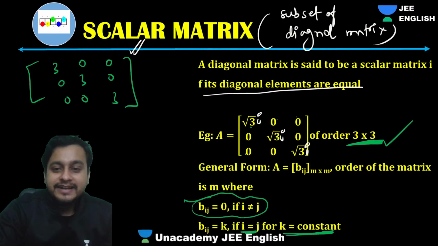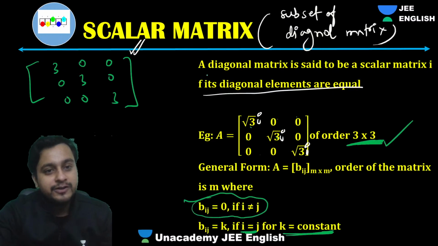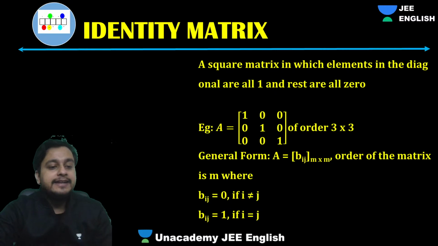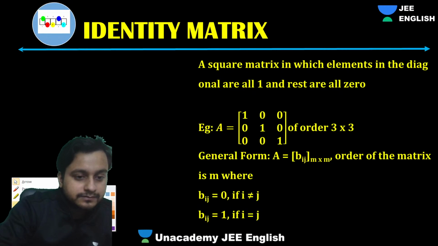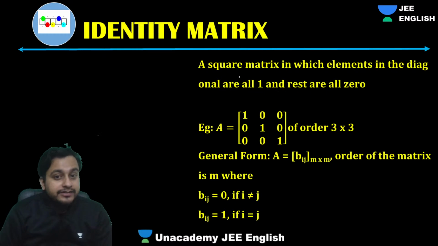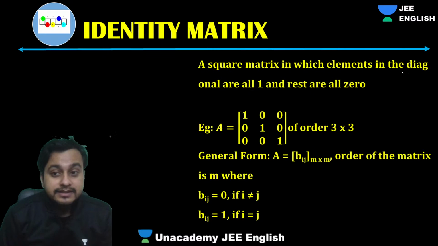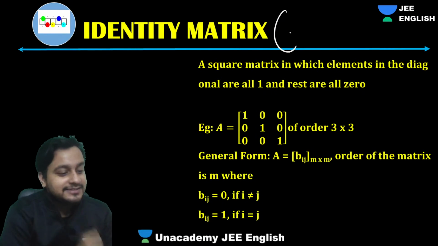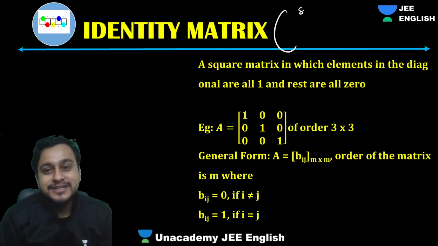Okay, fine, everyone. Understood. That's how we call it a scalar matrix. Next, guys, let's move ahead. Identity matrix. So, guys, a square matrix in which elements in the diagonal are all one. Now, the beauty about this is that it is a subset of scalar.